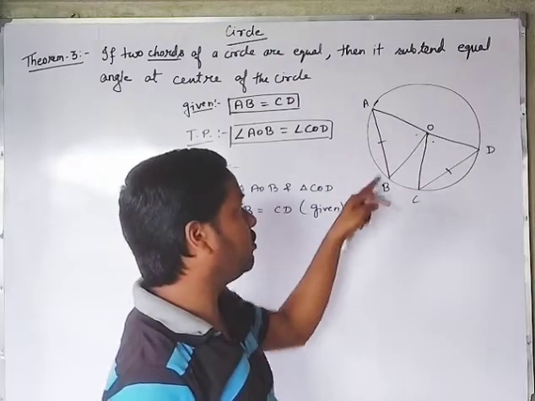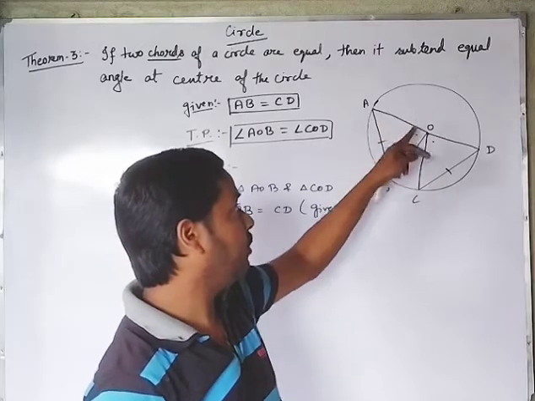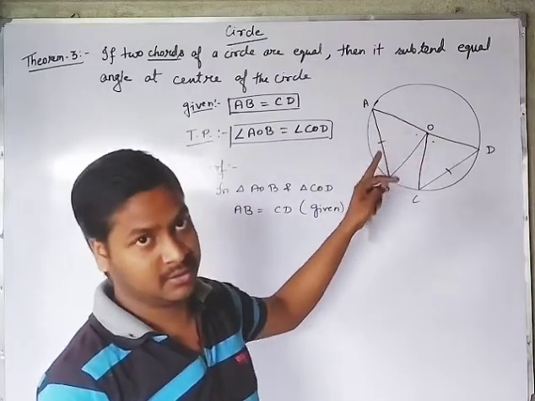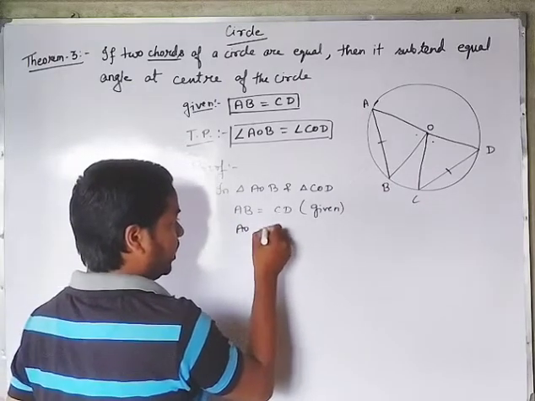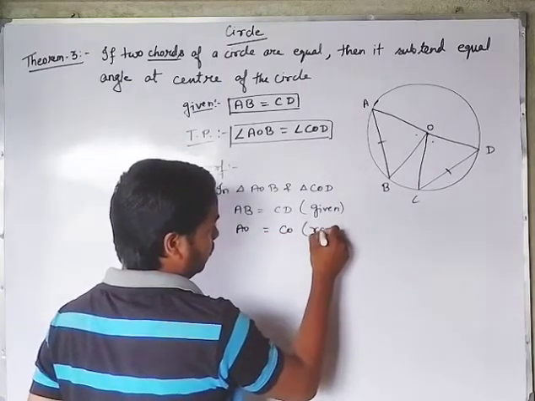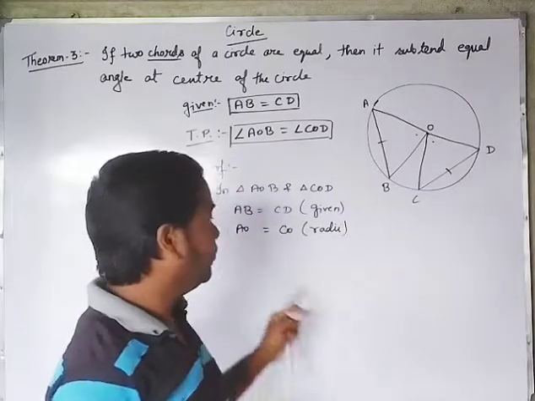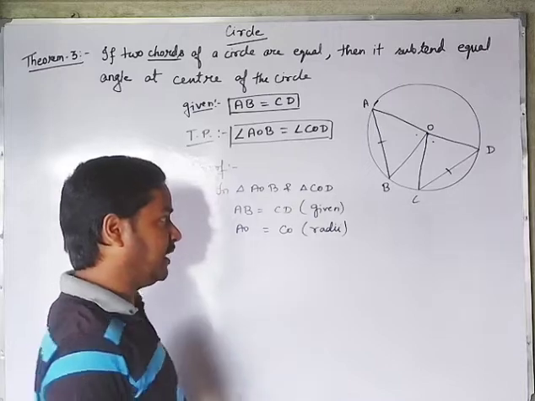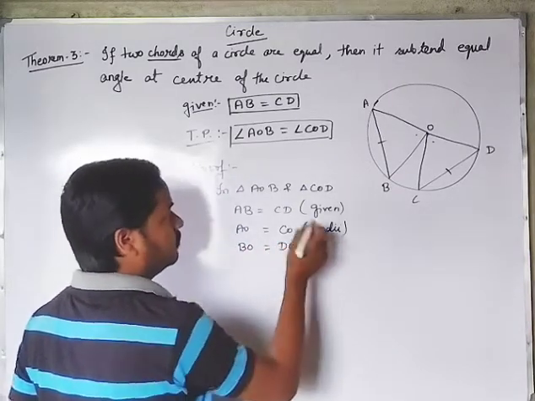Since AO is also equal to BO, but we will not write it together because AO and BO are of the same triangle. We will take them from different triangles. AO is equal to CO. Both are radii. We will not write radius; radius means one, we are writing two, that's why radii. And BO is equal to DO.